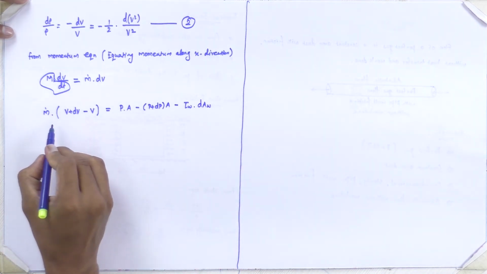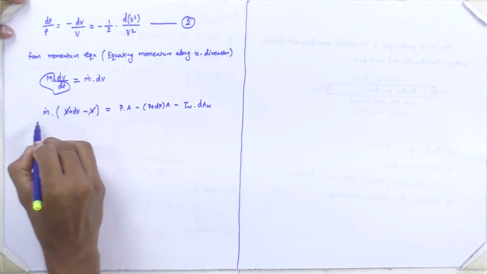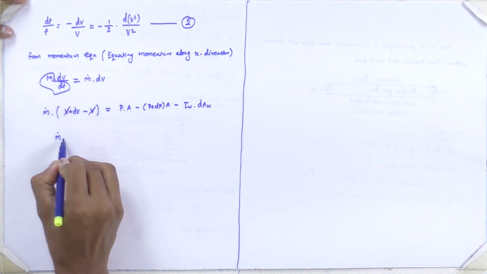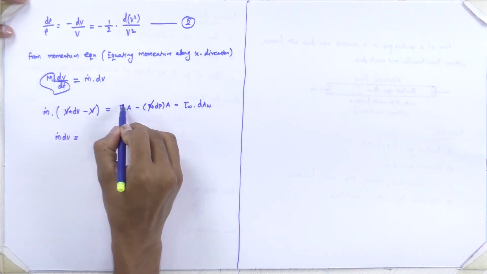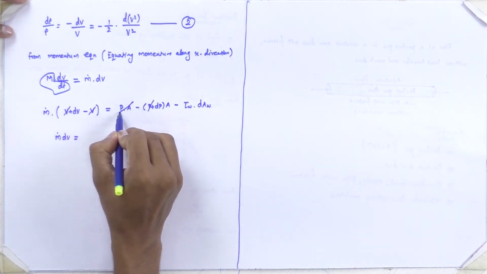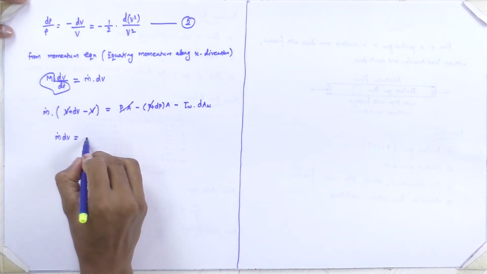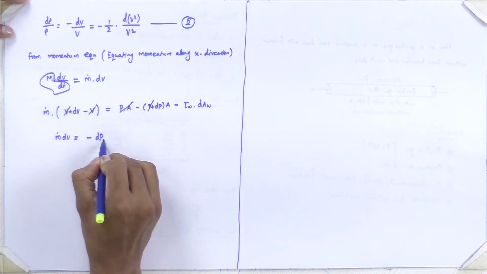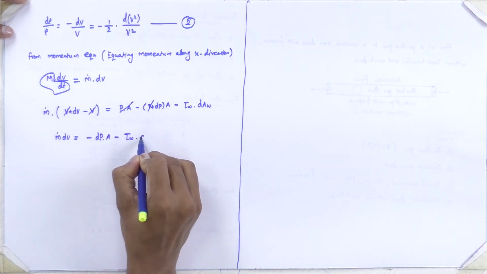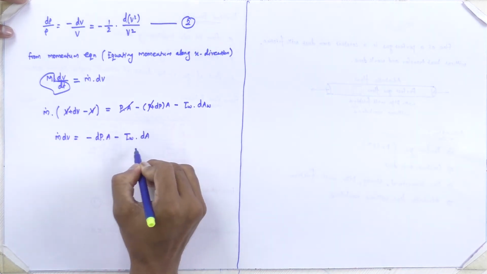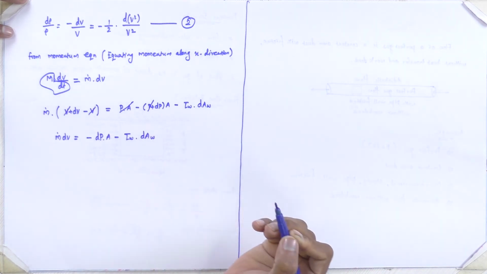Now, the velocity terms cancel, so this becomes m dot into dv. Similarly, the p terms cancel, so the remaining terms will be minus dp into A minus tau w into the touching area dAw.